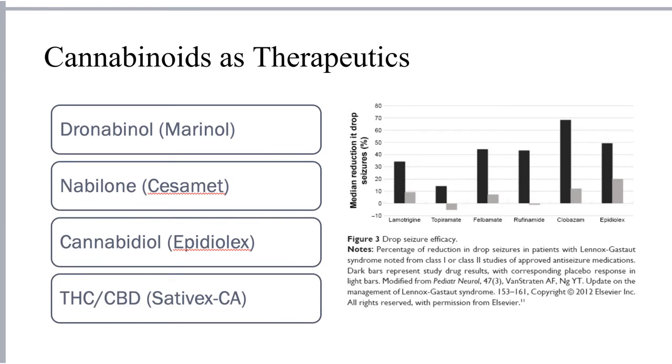The first cannabinoid therapeutic is dronabinol or Marinol. Dronabinol is essentially synthetic THC, and it is indicated for appetite stimulation in AIDS wasting syndrome and for chemotherapy-induced emesis or vomiting. Another synthetic THC product, Nabilone or Cesamet, is also indicated for chemotherapy-induced vomiting.